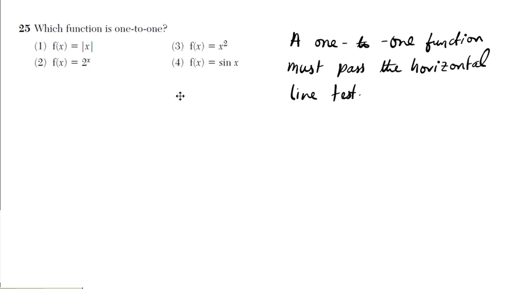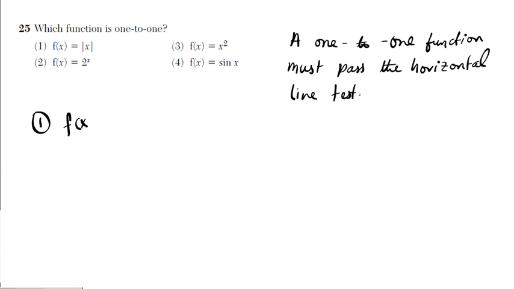It just means that if you draw the graph, if a horizontal line passes more than once, then it's not 1-to-1. If it passes exactly once, then it's a one-to-one function, alright? So what on earth am I talking about? Well, let's take a look at some examples.